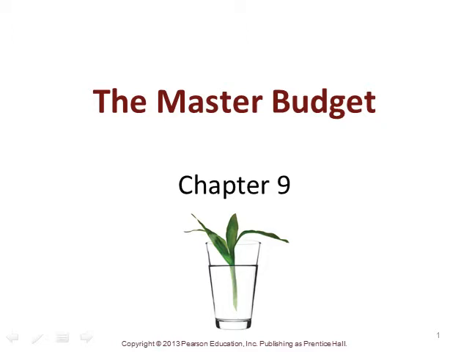Today we're going to be talking about Chapter 9, which deals with the master budget and the budgeting process in general. This is a very important concept because there's really no management tool that gets used as much as the budget does. And there are implications with respect to budgeting that range from a compensation perspective, so how is a person's bonus or perhaps their mobility determined.